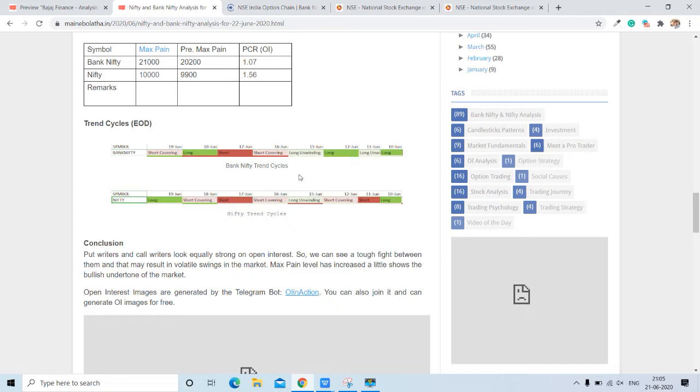So overall on trend cycle, I am a little suspicious. However, on OI and other data, Bank Nifty and Nifty look a little bullish, but the trend cycle says a fight may be there between bulls and bears. So we can see some wild swings on both sides. So this is all about Bank Nifty and Nifty analysis.